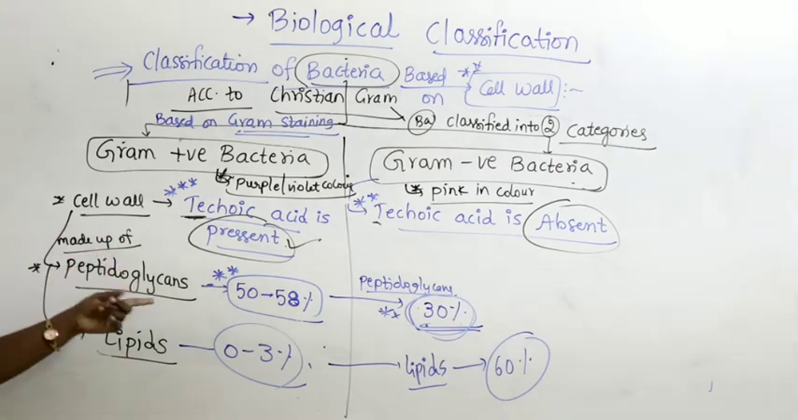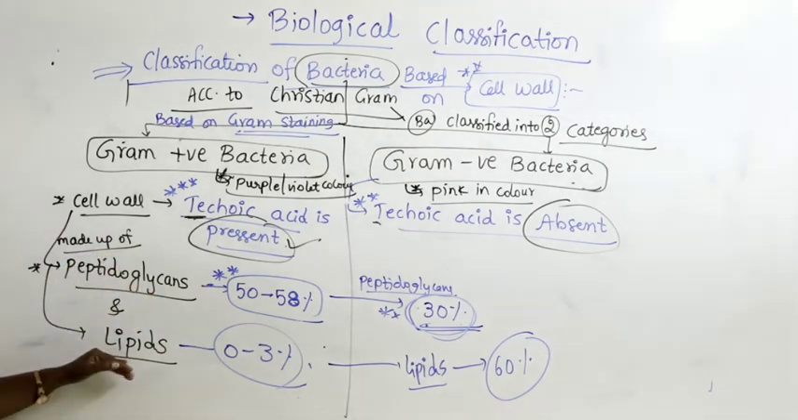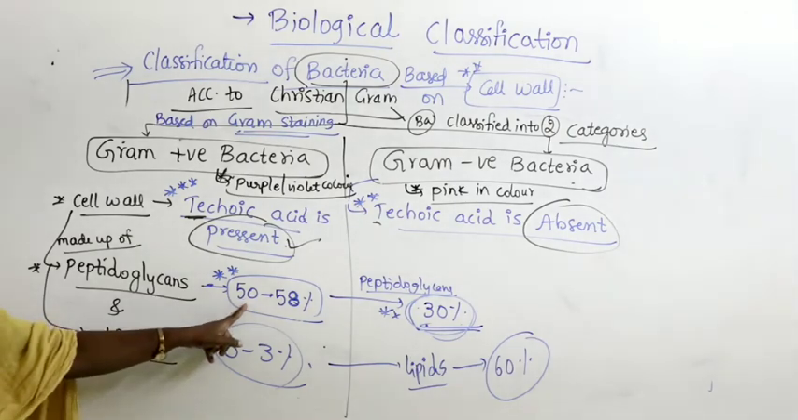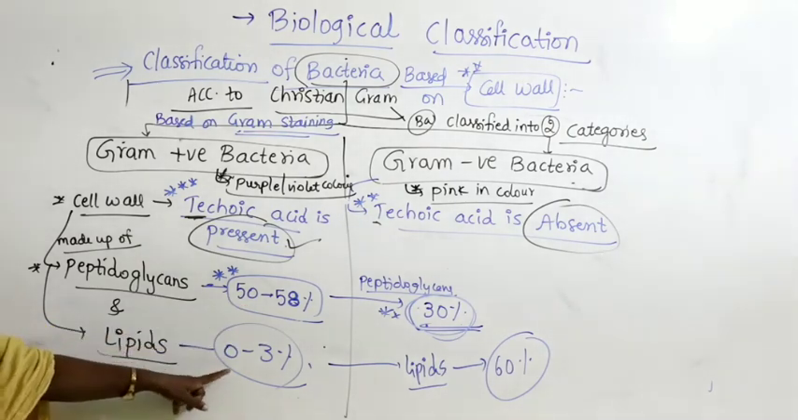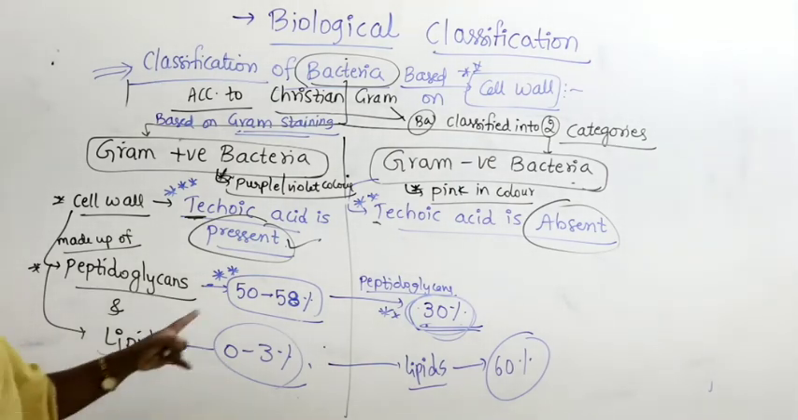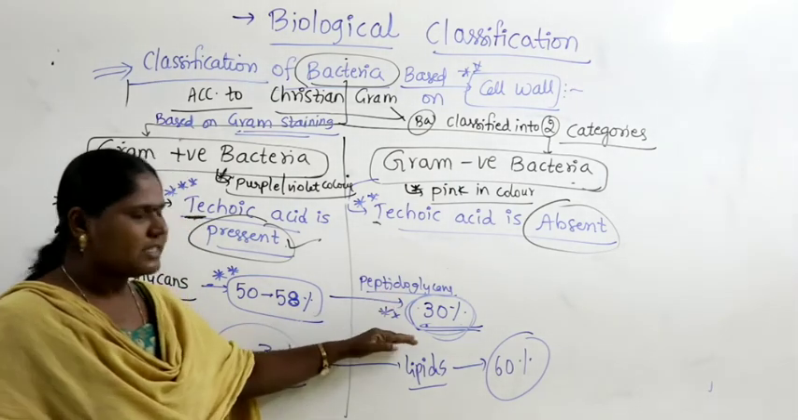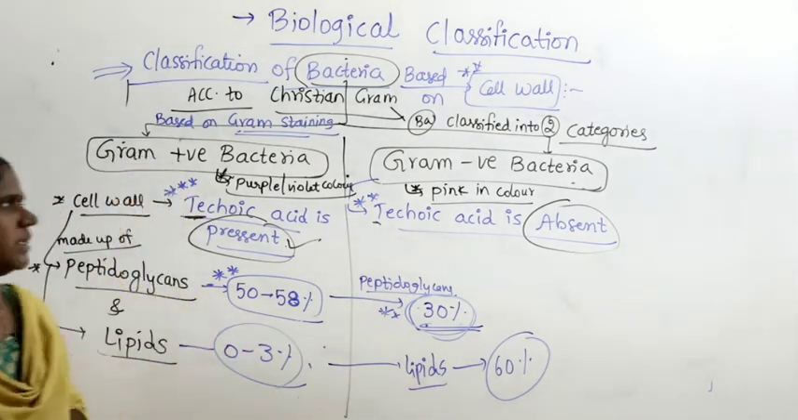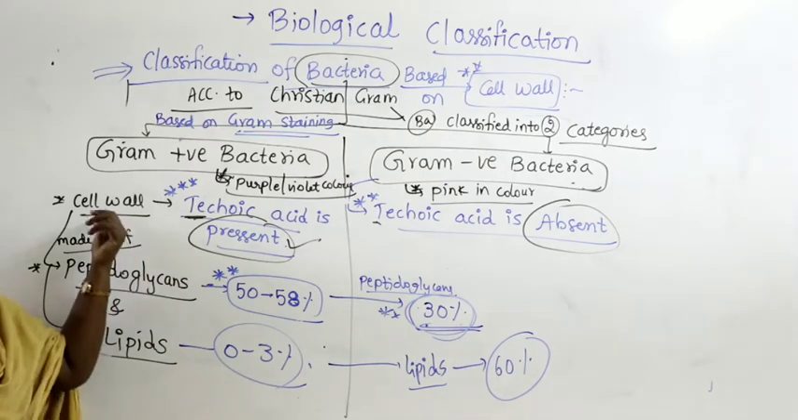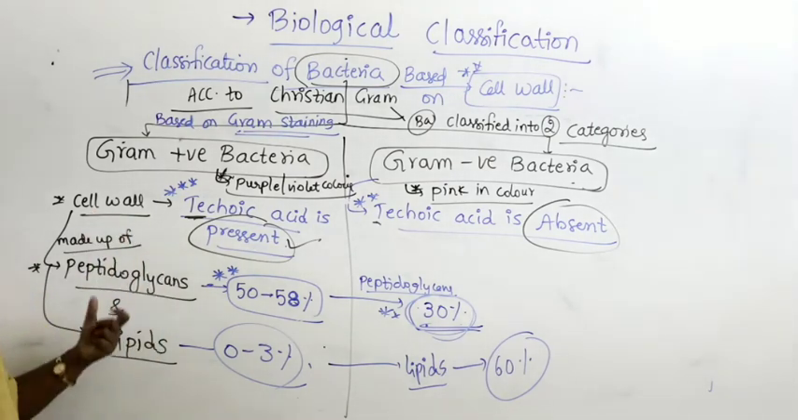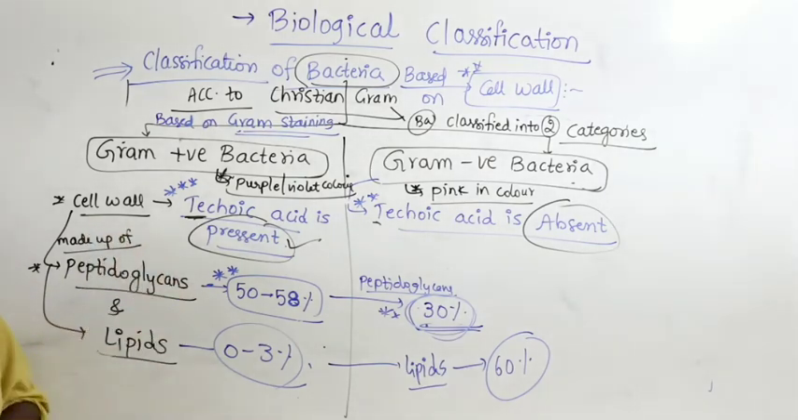The cell wall is made up of two components, peptidoglycans and lipids. Gram positive bacteria contain more peptidoglycans, 50 to 58%, and a very trace quantity of lipids, 0 to 3%. Gram negative bacteria contain less peptidoglycans and more lipids, up to 60%. Because of this, they show variations in the cell wall and in absorbing the stain. So we have to remember gram positive and gram negative bacteria. Let us continue further.